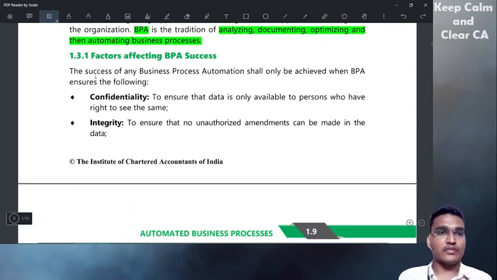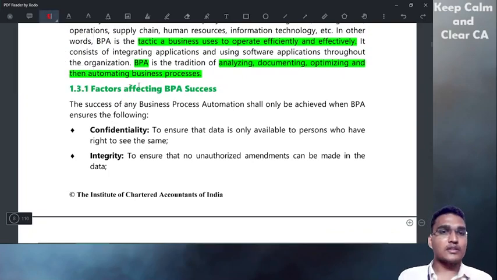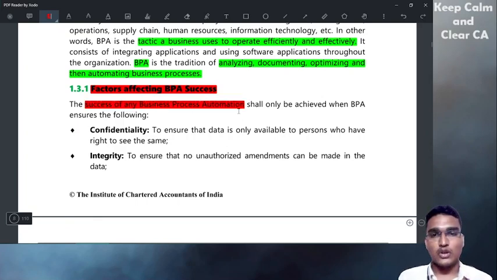The success of this is important. They can ask a question on the factors affecting BPA success, or the success of any business process automation.